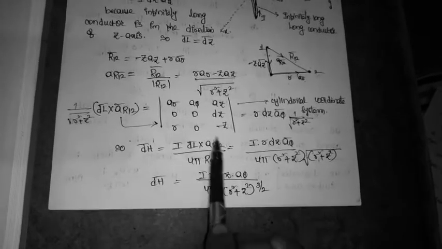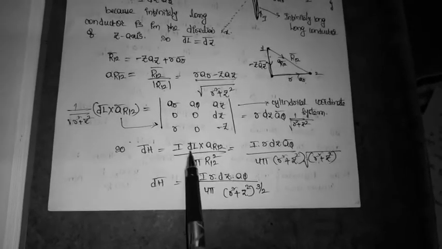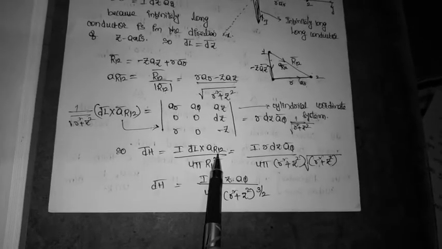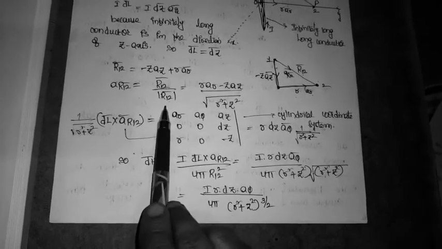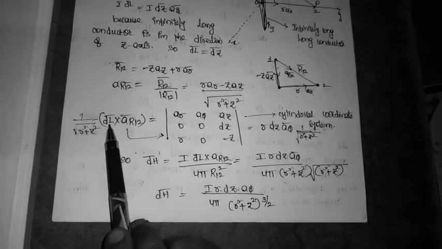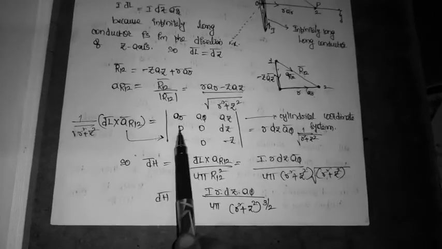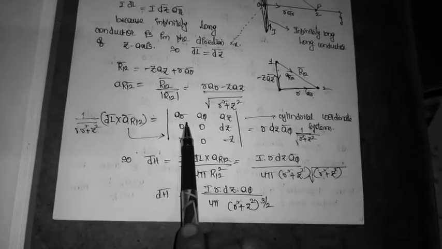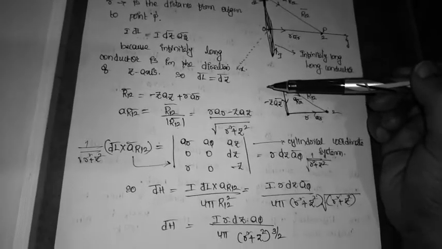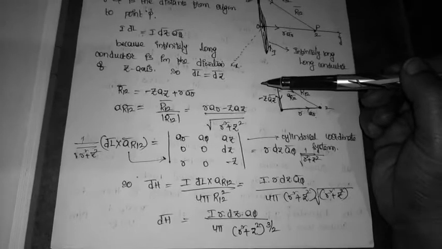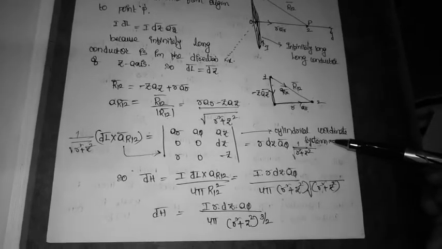So we have to calculate the cross product of dL and aR12. We already know that aR12 is nothing but R12 by the magnitude of R12. How to do the cross product? Because it is an infinitely long straight conductor, we have to consider the cylindrical coordinate system.